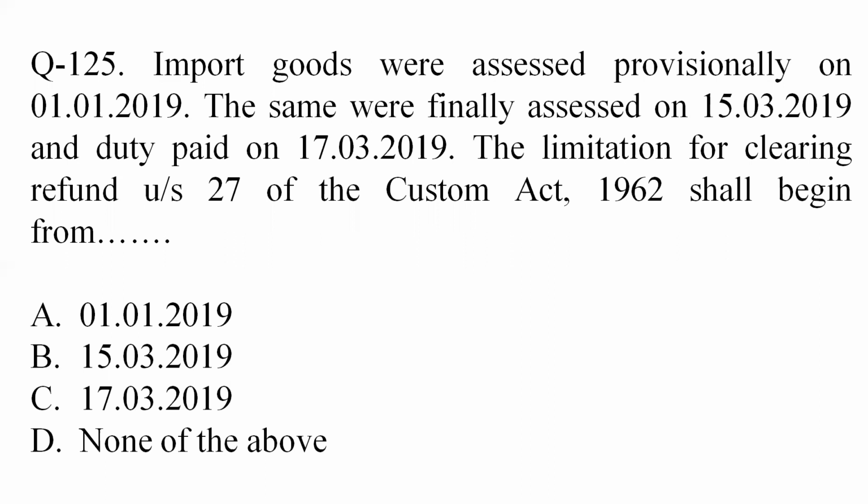See, we need to understand very clearly about provisional assessment and final assessment. Thereafter, only questions like refund can be solved. Now, the goods were finally assessed on 15th March, but the government is mainly concerned with the duty part. The duty was paid on 17th March. So effectively, the goods will be considered to be finally assessed on the duty payment date, which is 17th March. And hence, the correct answer is 17th March 2019. And as per the options, option 3 is the correct answer.